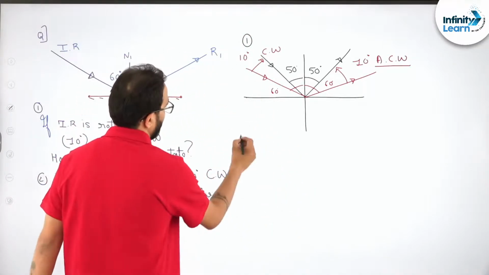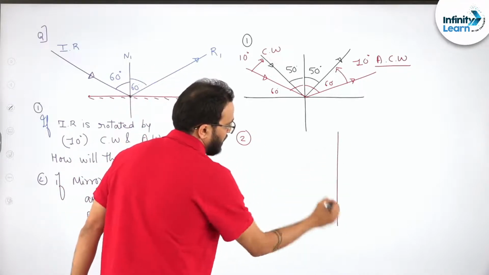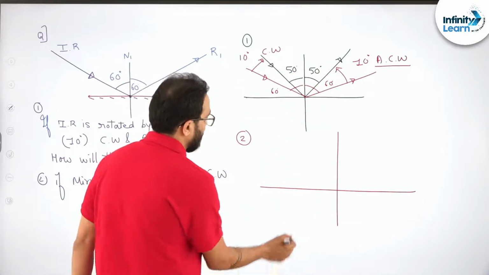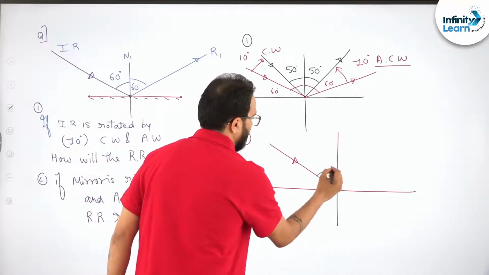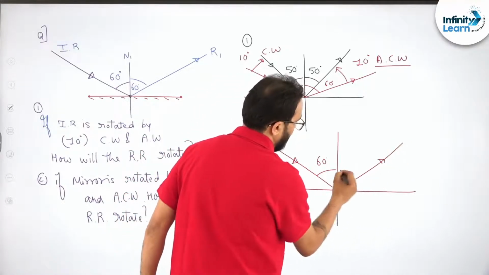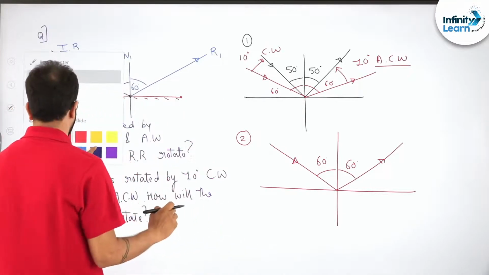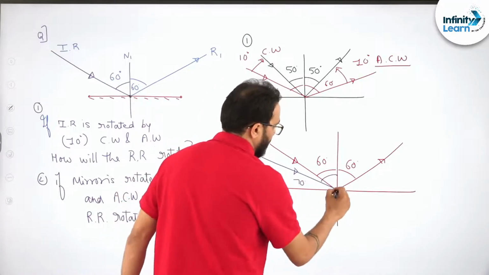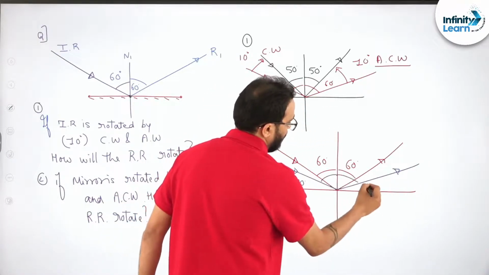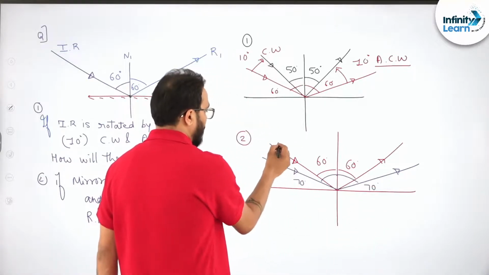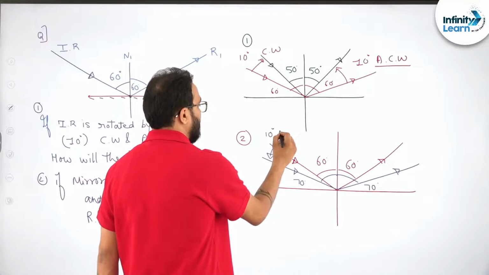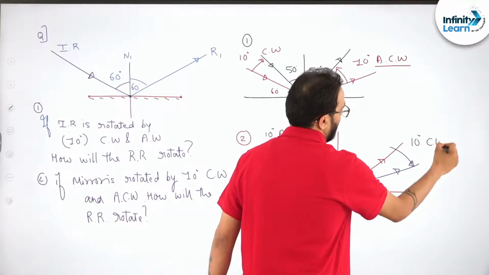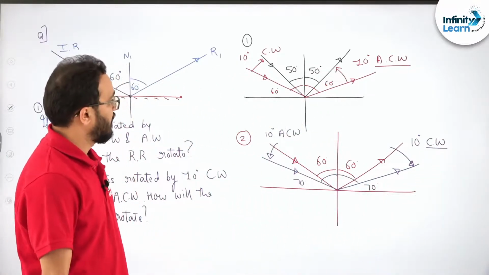Very important. Now second case, let's take this. We can assume that the reflected ray moves with the same angle but in the opposite direction. So if this is 60 degrees, the reflected ray was here at 60 degrees. Now let's change it. Suppose it comes here like this. Now at what angle? 70 degrees. So definitely according to the law of reflection, it will go by 70 degrees. So what have you done? You have rotated it by 10 degrees anti-clockwise, and the reflected ray also got rotated by 10 degrees clockwise. Can you see that? So our point is valid.